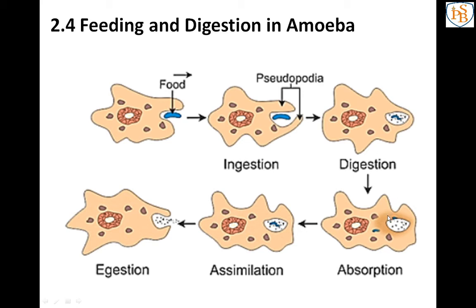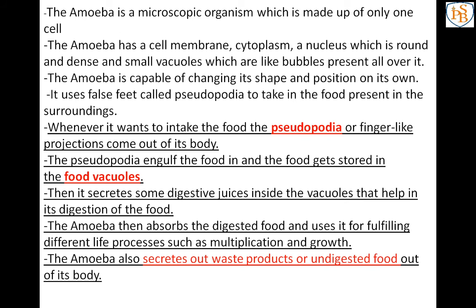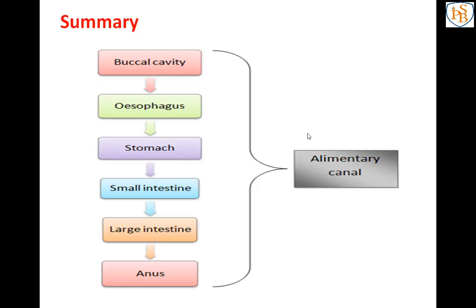converts the complex substances into simpler substances, and then uses the energy for growth, maintenance and multiplication. Here also the undigested food is expelled, which means thrown out by the vacuoles. And this is about the feeding and digestion in amoeba. The same process happens in many animals. So see, I have written the information here, you can read that.